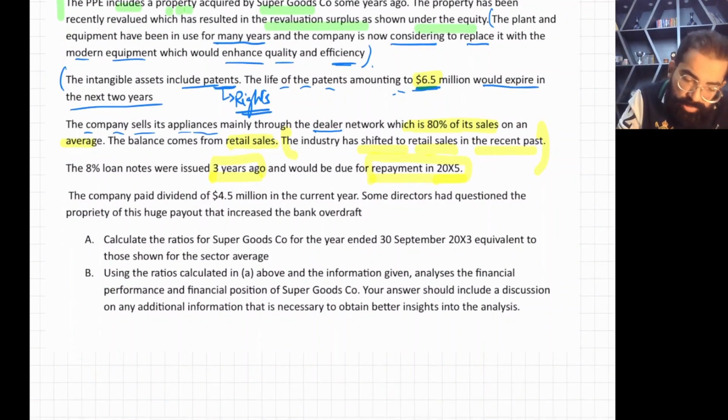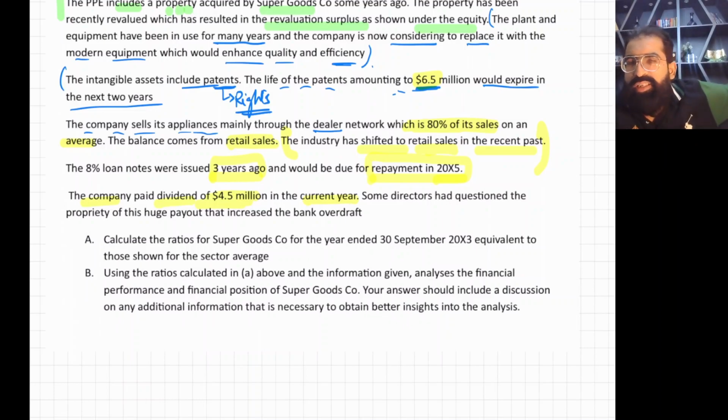Now one more turning point. The company paid $4.5 million in dividends in the current year. Oh, how is it possible? Just think, already we are in overdraft and we paid such a big dividend. Some directors had questioned the propriety of this huge payout that increased the bank overdraft.